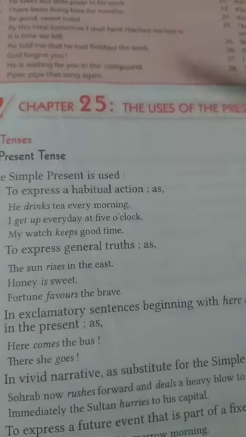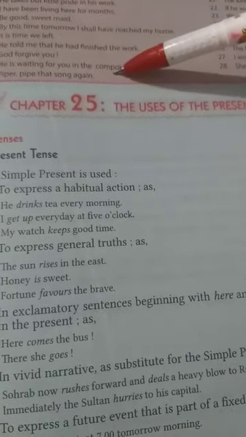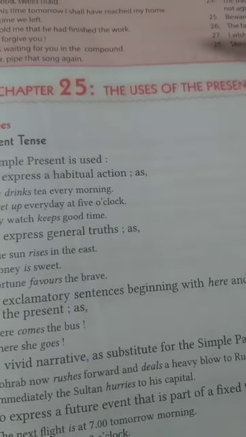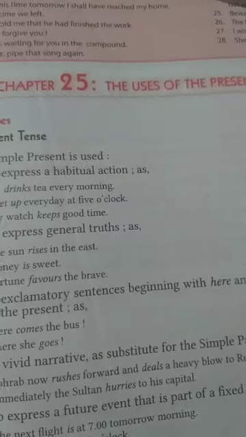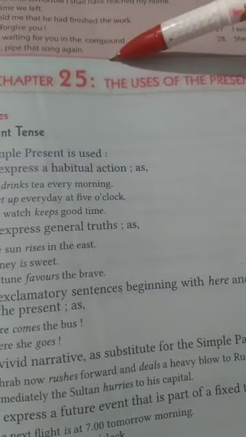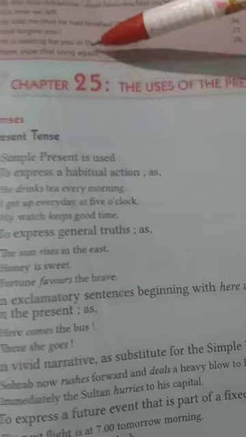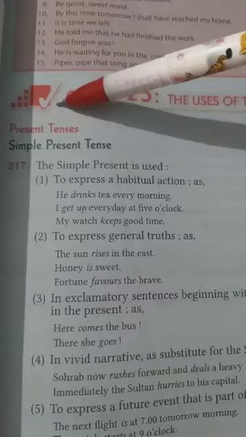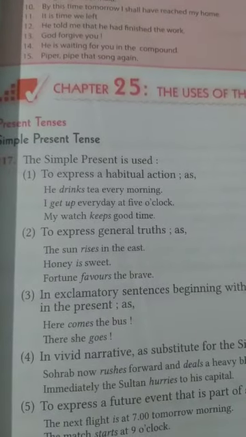As I have told you, present, past, and future, all three tenses are further divided into four more parts, like simple present, present continuous, present perfect, and present perfect continuous. Likewise, the other two tenses, past and future, are also divided into four parts in the same way. So today we are going to start the uses of simple present tense.